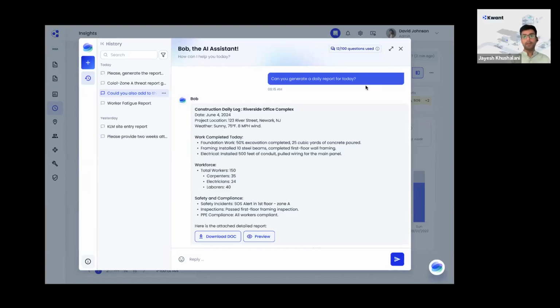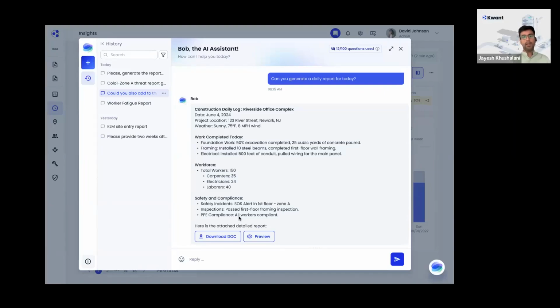Let's say there was an inspection on the first floor regarding framing, or a fire inspection, or a PPE compliance check, and all workers were compliant. So you can get a summarized view. You can download this report in a document format and preview it,